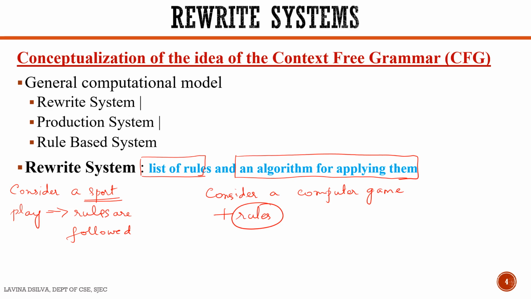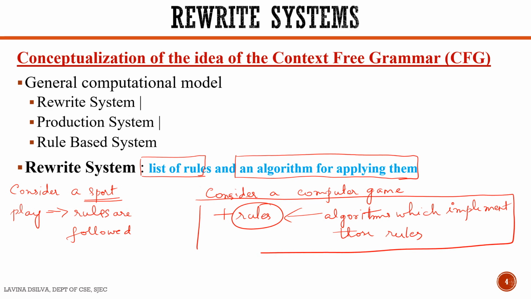And what happens along with those rules? We need to have algorithms which implement those rules. So together, that is rules plus the algorithm which helps us to implement those rules, becomes our computational model for a computer game.